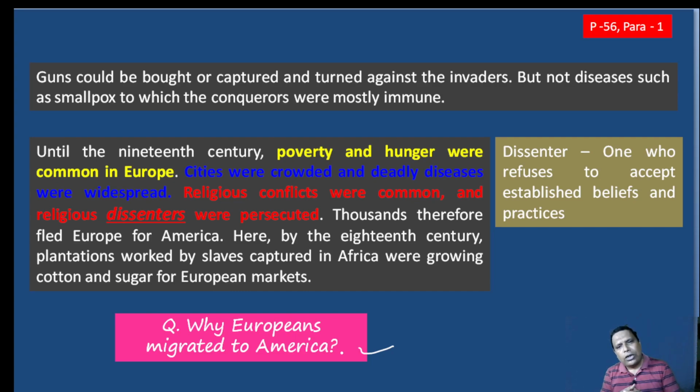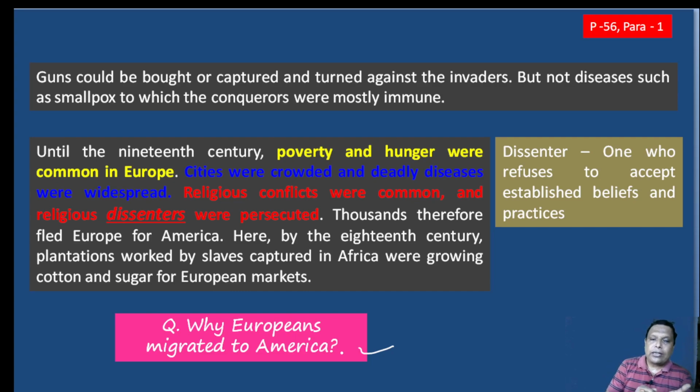Why were cities crowded? Because plenty of factories were developed in cities, and rural people, in order to search for their livelihood, came into cities and it was overcrowded. As a result, we find widespread diseases. Besides, religious conflicts were common. Why?